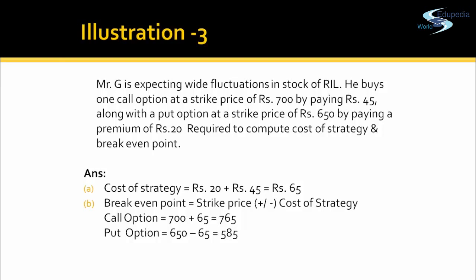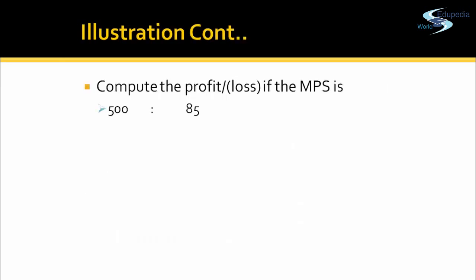So we are going to compute the profit and loss in different scenarios, taking both the call and put option into consideration. If the market price of the share is 500, so prices have fallen down, he has an option to buy that asset at 700 or to sell that asset at 650. When the prices have fallen to 500, he will not exercise his call option but will exercise his put option.